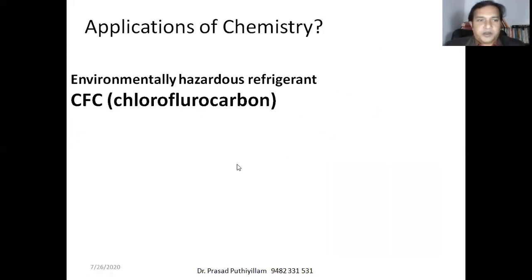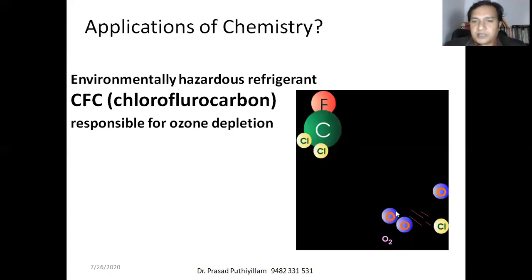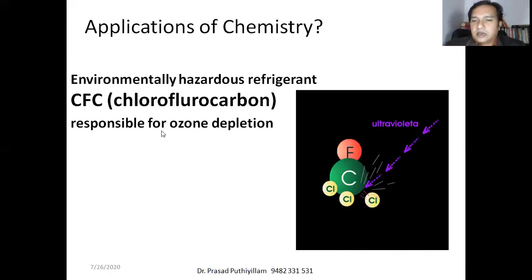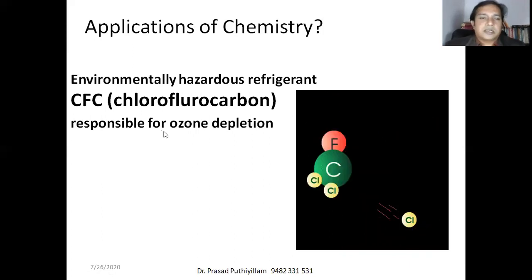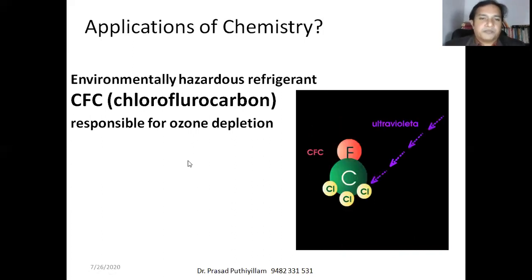Applications of chemistry continue. It is required to replace environmentally hazardous refrigerants like CFC, that is chlorofluorocarbon. You know, chlorofluorocarbon, when it interacts with ultraviolet, produces chlorine free radical, which reacts with the ozone, and it is responsible for the ozone depletion in the stratosphere.